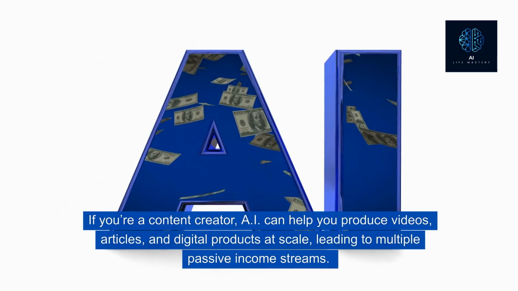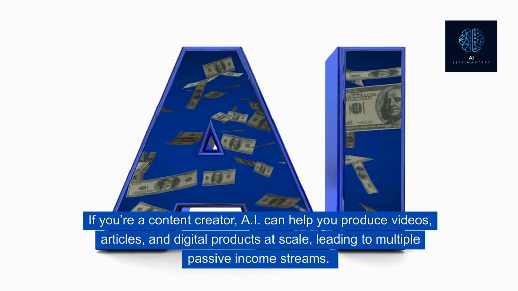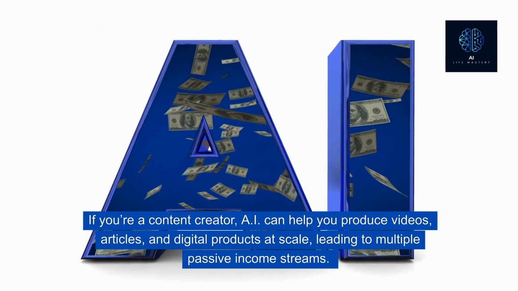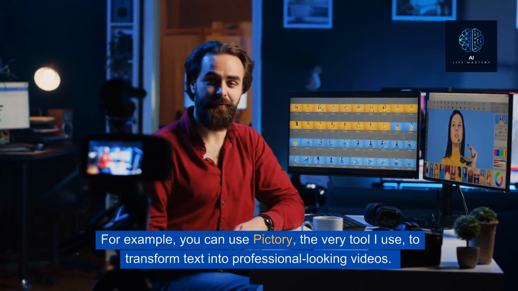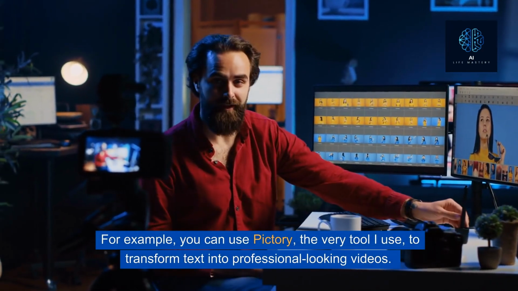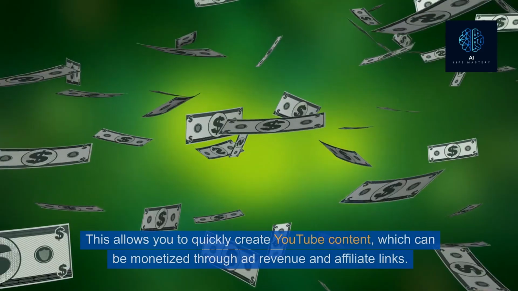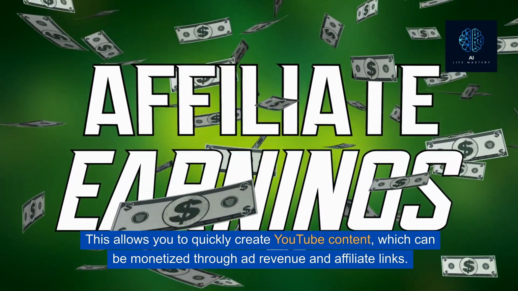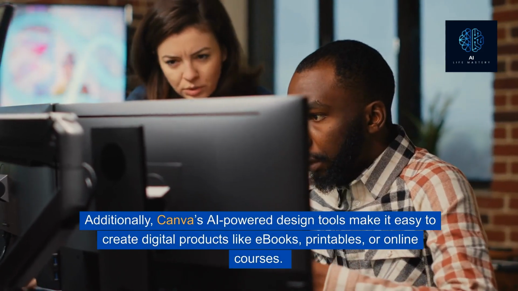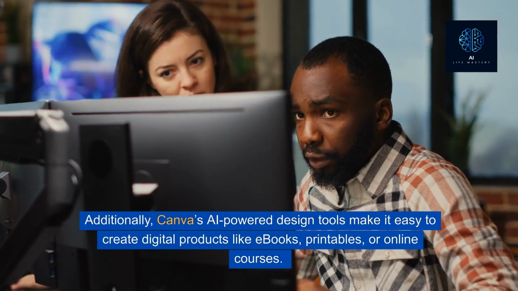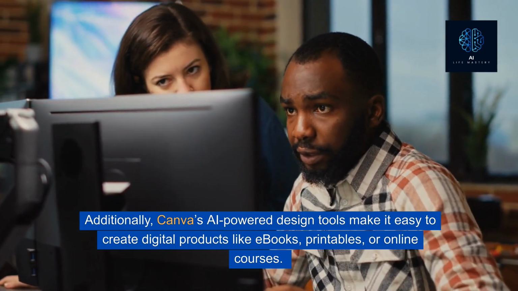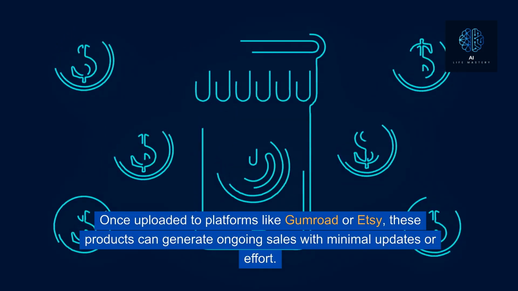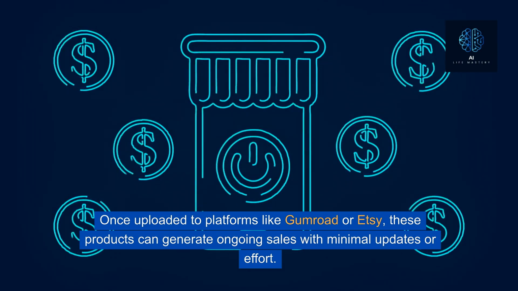If you're a content creator, AI can help you produce videos, articles, and digital products at scale, leading to multiple passive income streams. For example, you can use Pictory, the very tool I use, to transform text into professional-looking videos. This allows you to quickly create YouTube content, which can be monetized through ad revenue and affiliate links. Additionally, Canva's AI-powered design tools make it easy to create digital products like eBooks, printables, or online courses. Once uploaded to platforms like Gumroad or Etsy, these products can generate ongoing sales with minimal updates or effort.